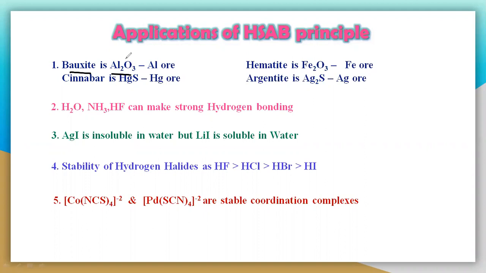From that Al2O3 we extract aluminum, and we can extract iron from hematite ore, silver, Ag, from argentite, and mercury from cinnabar. These are the ores. An ore is like a mineral deposit. From these we extract particular metals like aluminum, iron, chromium, cobalt, whatever it may be. These are the particular ores, from which we extract metals or non-metals. So aluminum is extracted from bauxite.